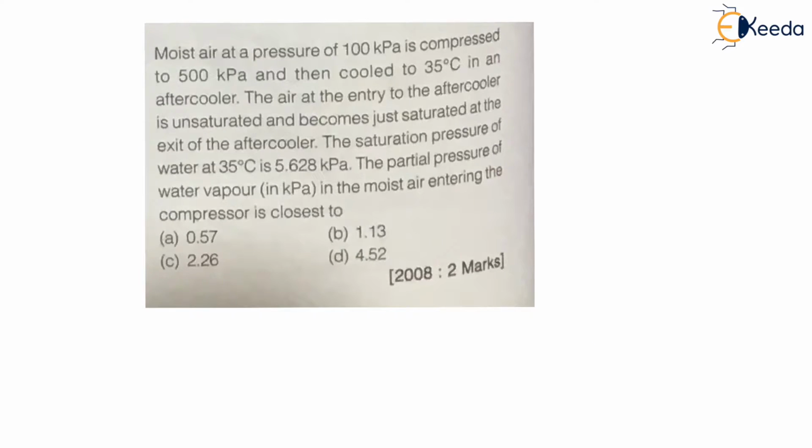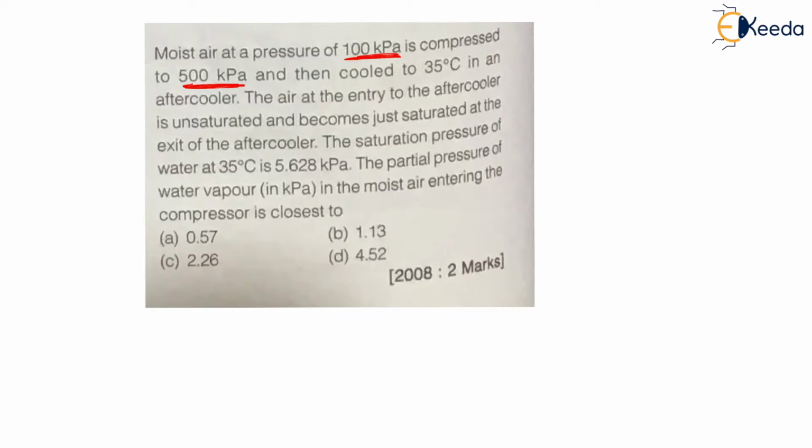The question is: moist air, the meaning of moist air is it is a mixture of water vapor and dry air. Moist air at a pressure of 100 kilopascal. Now here the initial pressure of moist air is 100 kilopascal, means total pressure, right? 100 kilopascal is compressed to 500 kilopascal. Now my dear students, here the initial pressure is 100 kilopascal, that is total pressure, atmospheric pressure, and final pressure is total atmospheric pressure 500 kilopascal.